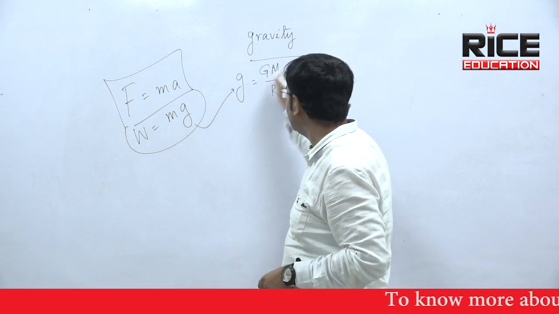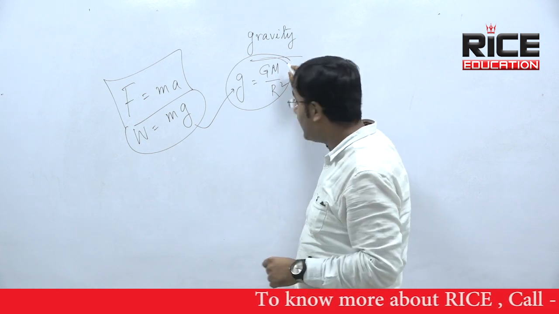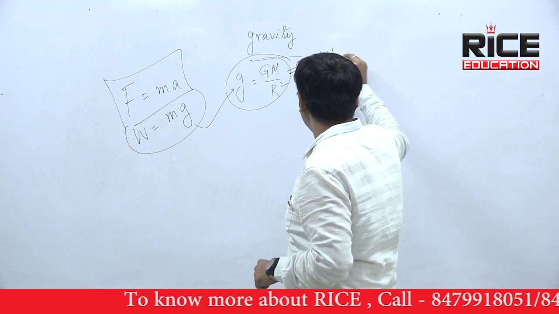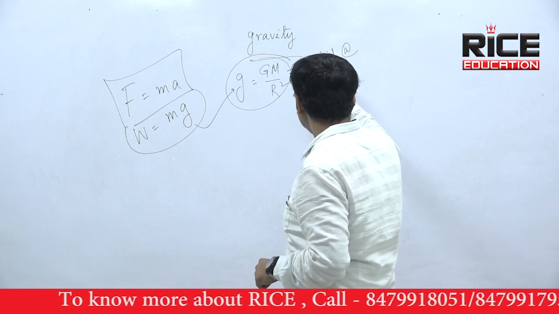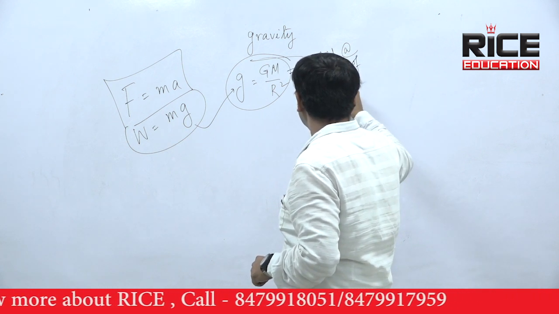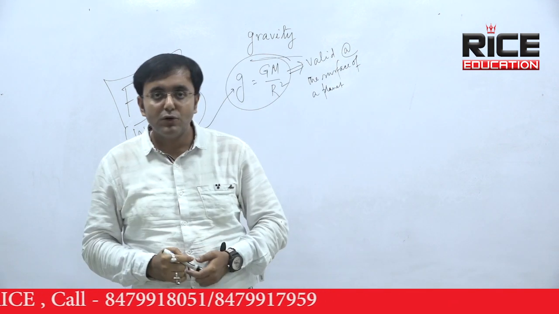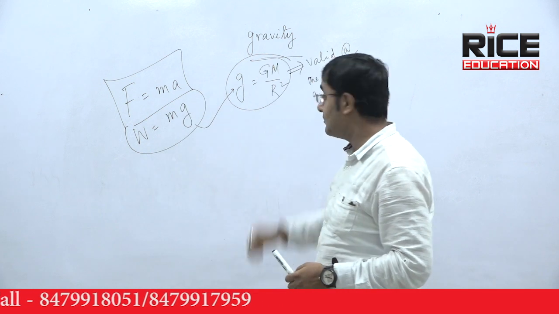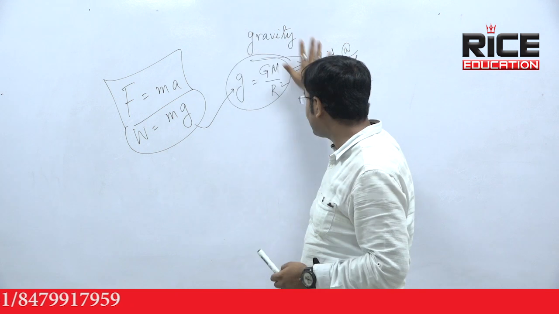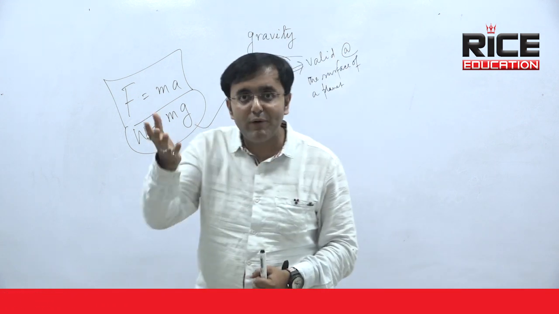That g can also be written as g equals G M by r square, where M is the mass of the planet and r is the radius of the planet. This formula is valid at the surface of a planet. Just like for Earth's surface, you can consider g equals G M by r square, where M is the mass of the Earth and r is the radius of the Earth. So that formula is valid at the surface of a planet or at the surface of Earth, but everywhere this formula is not valid.